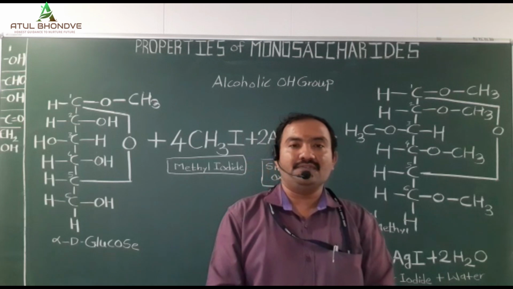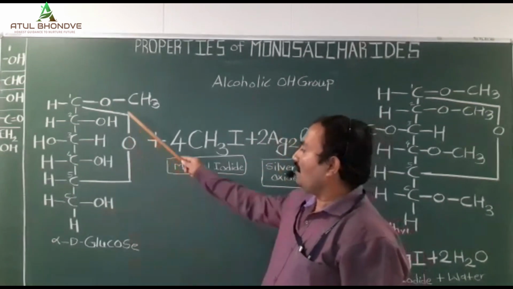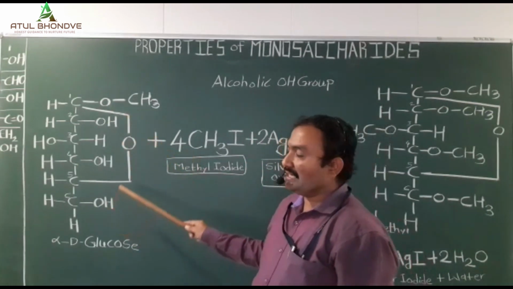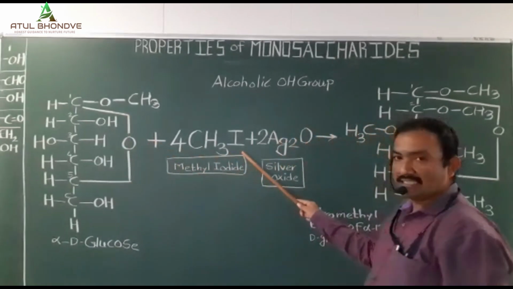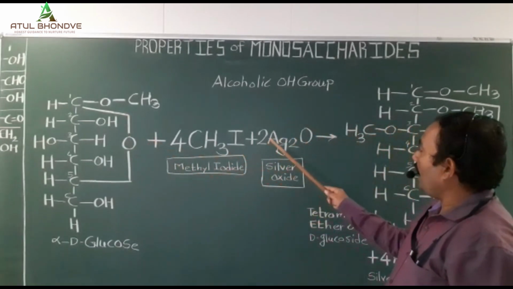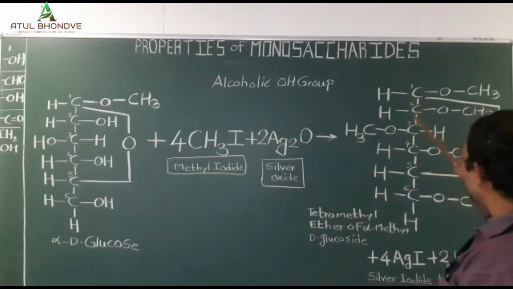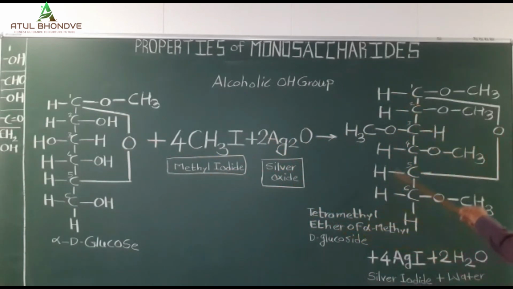The reaction is in front of you. When the alpha-D-glucoside reacts with the methylating agent, that is methyl iodide and silver oxide, there is a synthesis of the tetramethyl ether of alpha-D-glucoside.